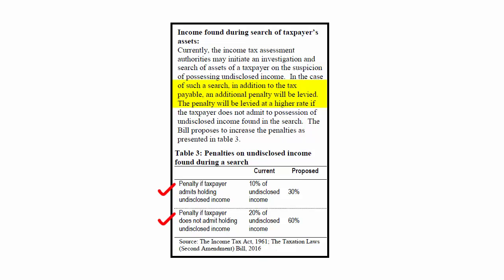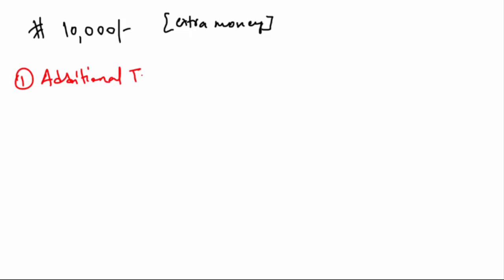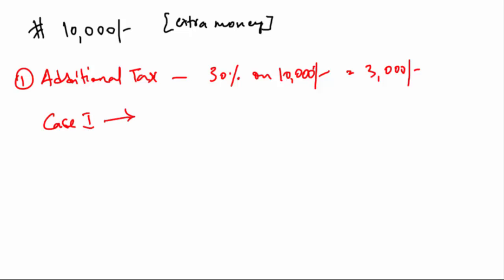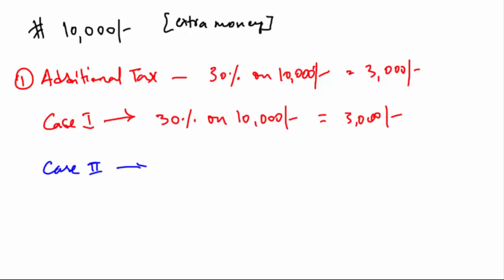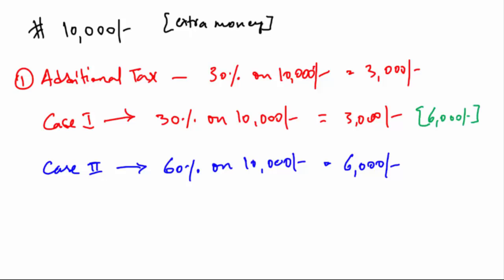Now let's put it in an example and understand it better. First of all, there's going to be a 30% tax on 10,000 rupees, which is 3,000 rupees. This is going to be permanent throughout. Then in the first case, where the taxpayer admits holding the money, they will have to pay 30% again, which is 3,000 rupees again. And in the second case, where the taxpayer does not admit holding the money, it is going to be 60% of 10,000 rupees, which is 6,000 rupees. And I think you can add up the amount and see how much the government is going to take.